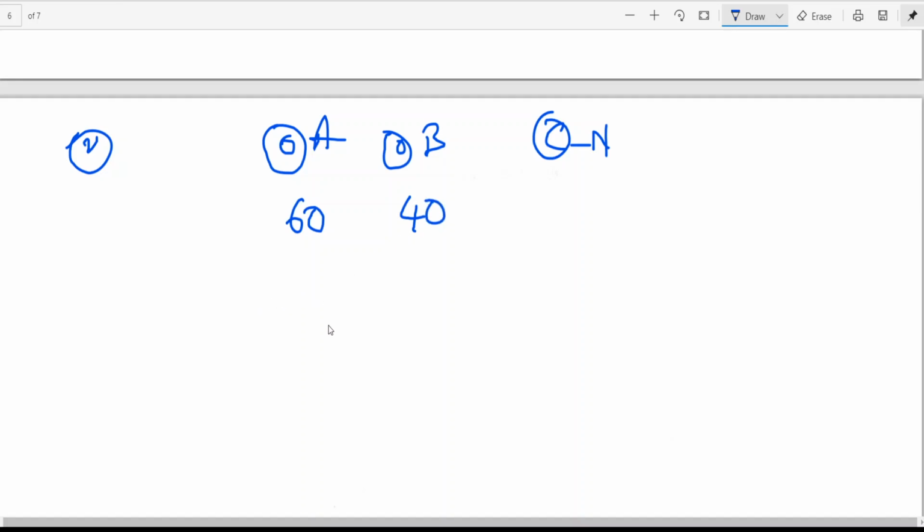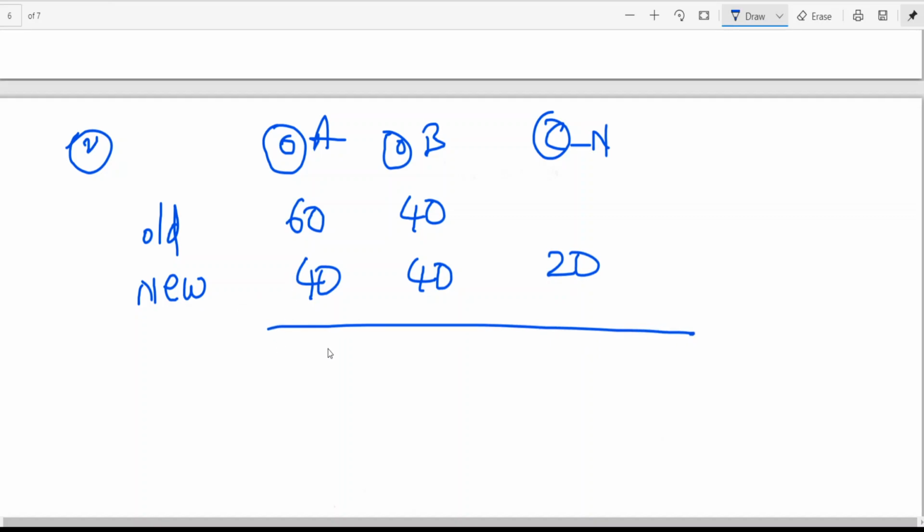Am I right? 100 by 5, 20 into 3 is 60, 20 into 2 is 40. This is the old ratio. Now when you look at the new ratio, 2:2:1. 100 by 5, 20. 20 into 2 is 40, 20 into 2 is 40, 20.